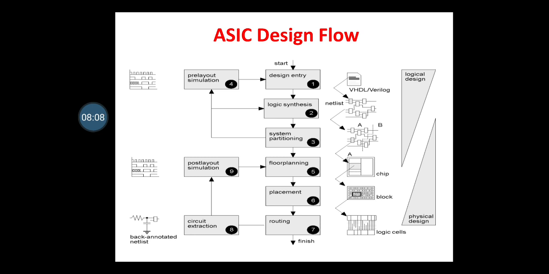Now here we are going to cover ASIC design flow. So this is the block diagram of ASIC design flow. Here you can see the first step is design entry, then logic synthesis, system partitioning, and then you go for pre-layout simulation, the fourth step. Fifth step is floor planning, placement, routing, and then circuit extraction and post-layout simulation. So here the sequence of steps to design an ASIC is shown.